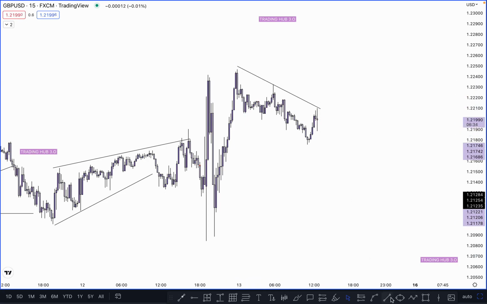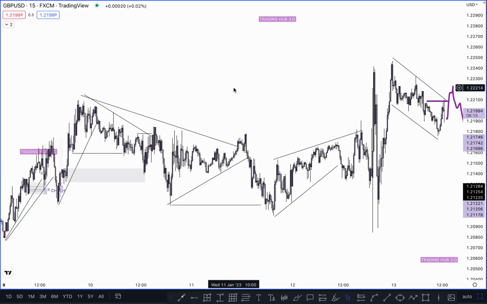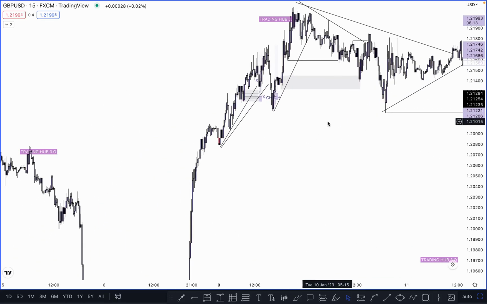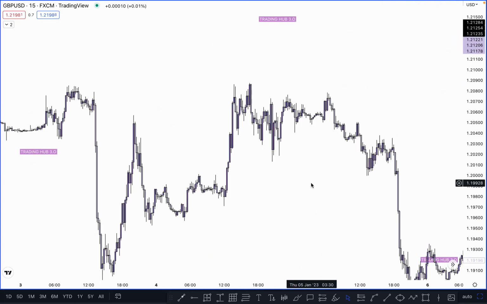Some people are looking for the buy, marking this as a flag and channel. They are anticipating price to go higher, something like this, right? Then what happened? The market pushed downside. So this is just a trap for the buyers, as per the retailers. This is our trend line liquidity as per retail patterns.